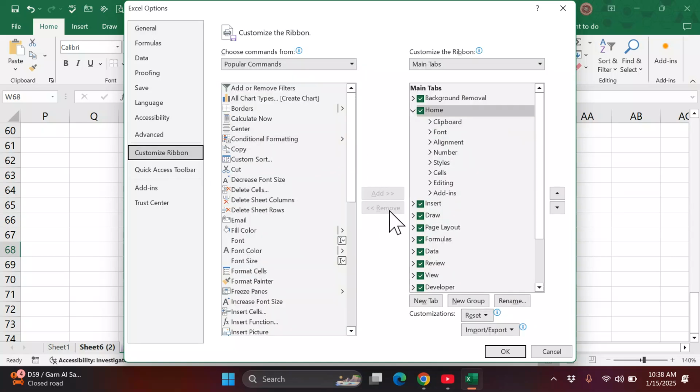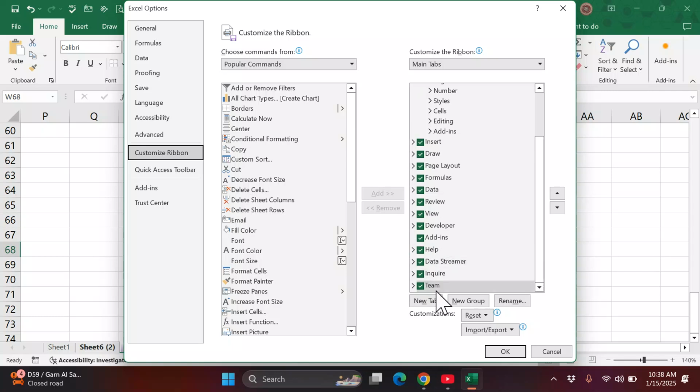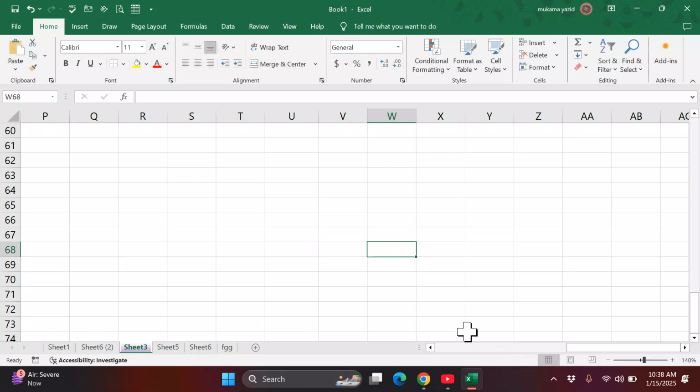Here we can add and remove the ribbon tabs which we don't want. Like me, I have some ribbon tabs which I may not need now. Here, I can decide to turn off this one, this one, even this one. When I'm turning off, I'm not removing them, it means I'm making them not appear. I don't want someone to see them. So I'll click OK, and you can see they have now gone.